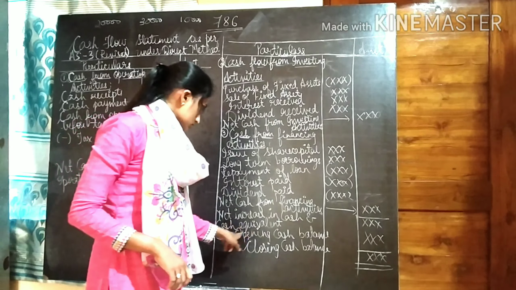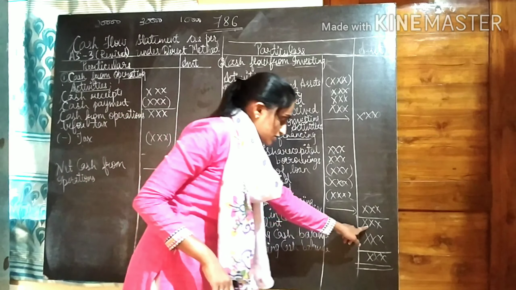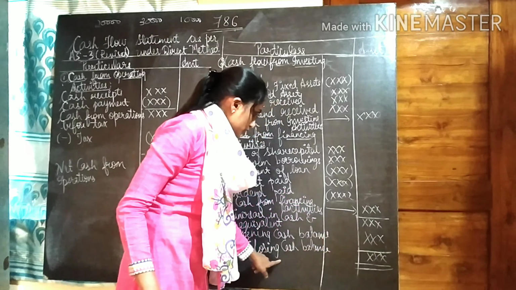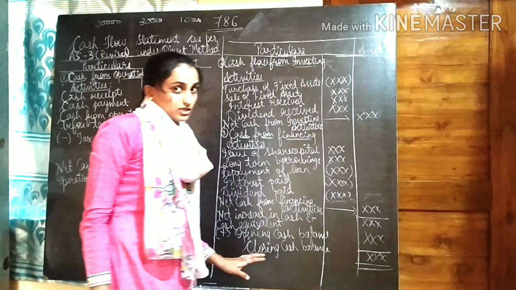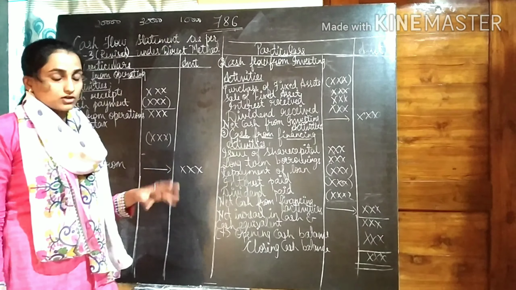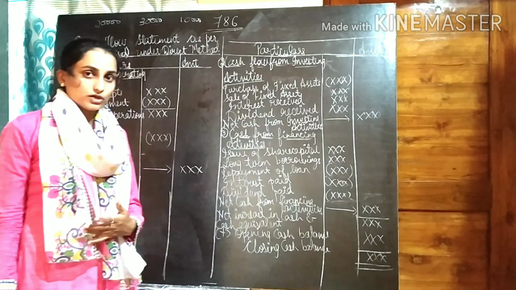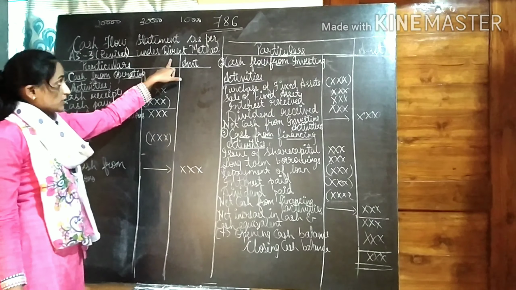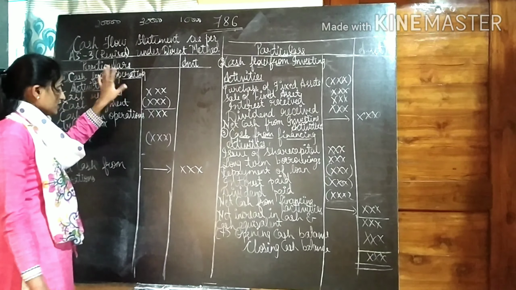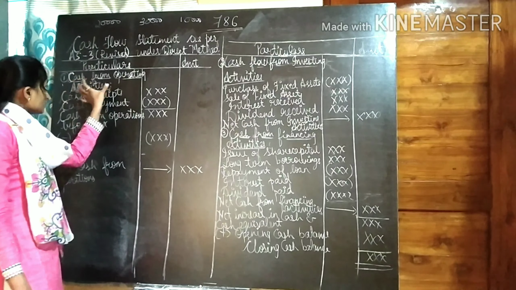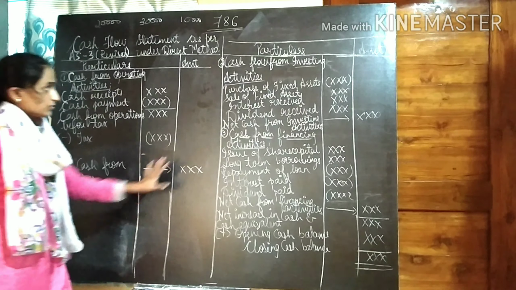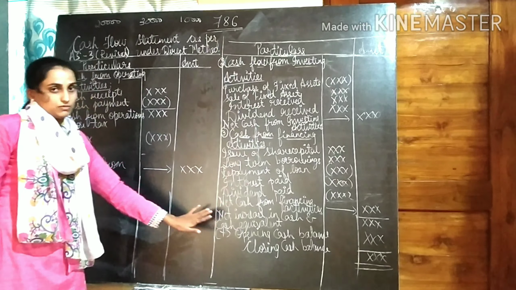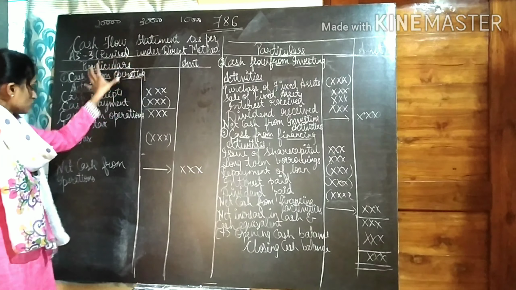Then we have to add opening cash balance to this net increase or decrease. When we add opening cash balance, we should get the amount as closing cash balance. Only then your sum is correct, or your cash flow statement, whatever you have prepared, is prepared in the right way. So this is the format for your direct method. For the indirect method, only the cash from operating activities will change, but cash from investing and financing activities and this portion, everything remains the same. What changes in indirect method is only this part.